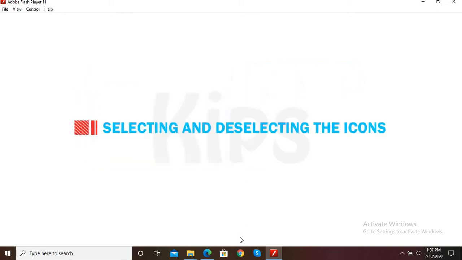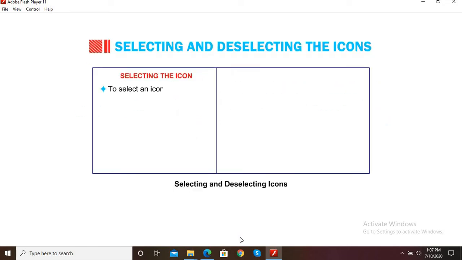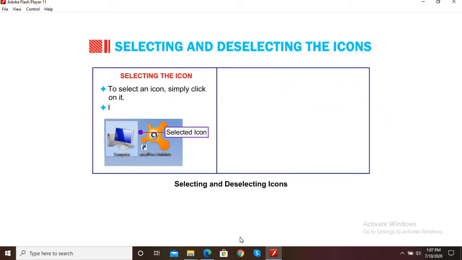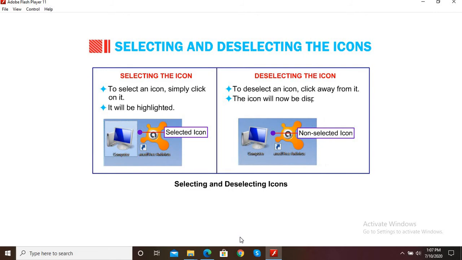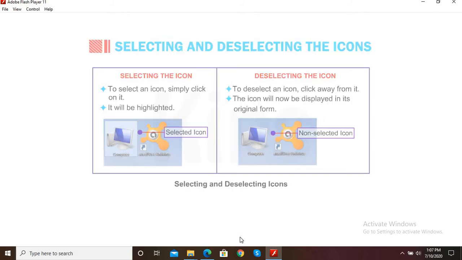We shall now learn about selecting and deselecting the icons. To select an icon, simply click on it. It will be highlighted. To deselect an icon, click away from it. The icon will now be displayed in its original form.